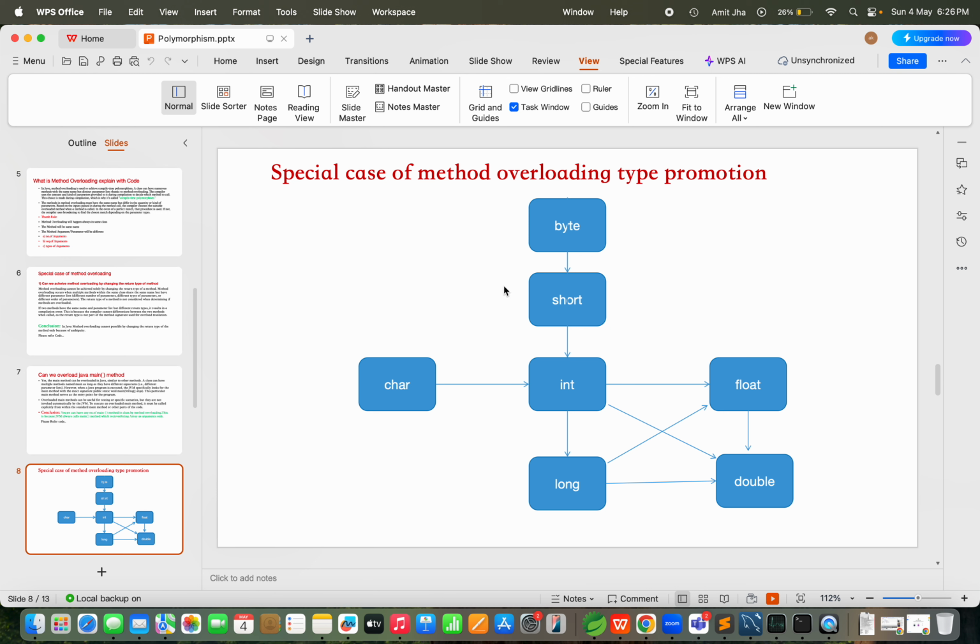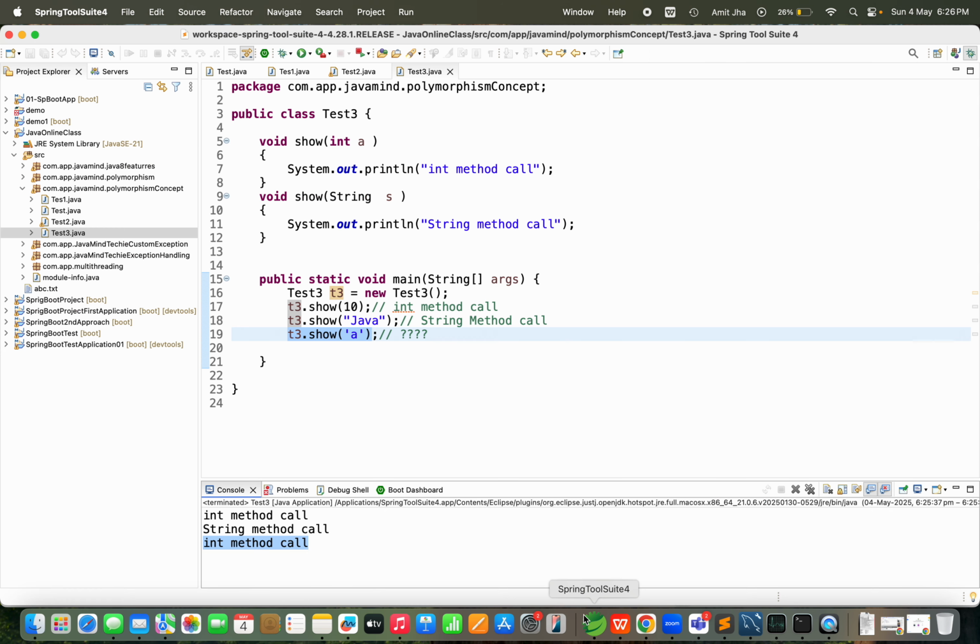If you give a parameter as char, it will automatically convert to int.